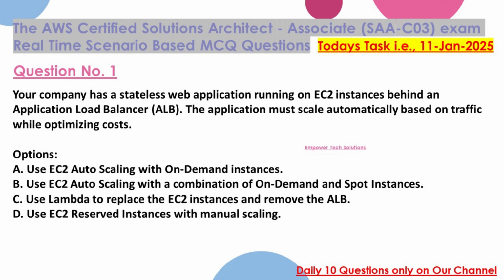Your company has a stateless web application running on EC2 instances behind an Application Load Balancer, ALB. The application must scale automatically based on traffic while optimizing costs. Options: A. Use EC2 Auto Scaling with on-demand instances. B. Use EC2 Auto Scaling with a combination of on-demand and spot instances. C. Use Lambda to replace the EC2 instances and remove the ALB. D. Use EC2 reserved instances with manual scaling.